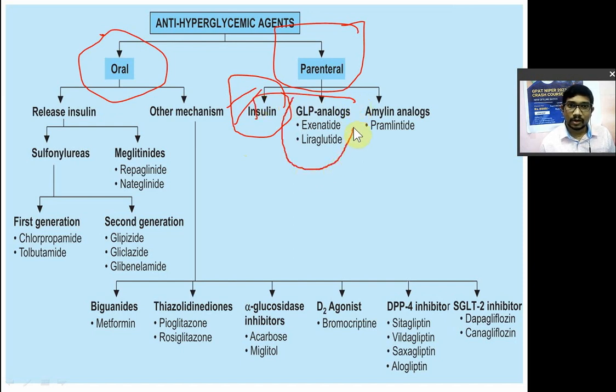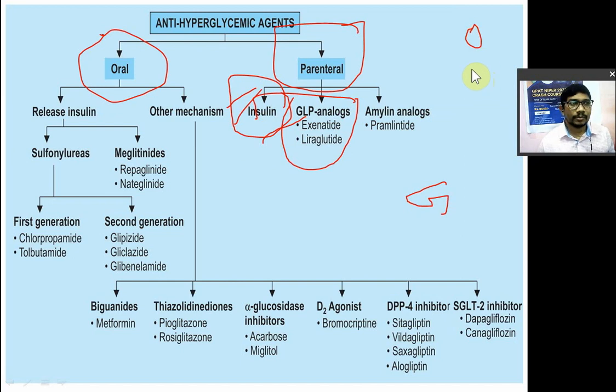GLP analogs. What is meant by GLP? GLP is nothing but the glucagon like peptide. Now why is it a glucagon like peptide? When you take glucose orally, oral glucose will stimulate the insulin release more than intravenous glucose.